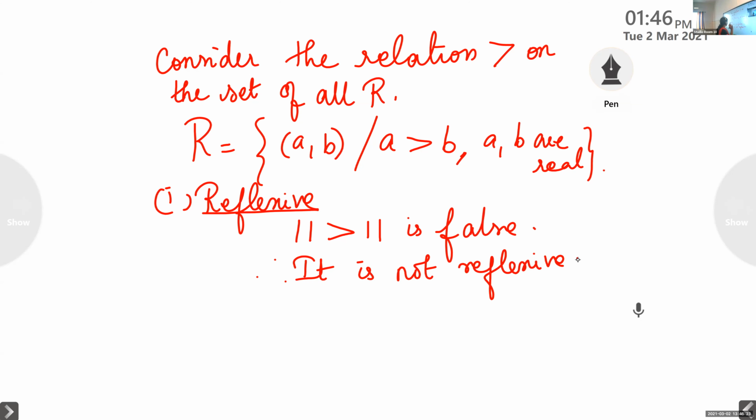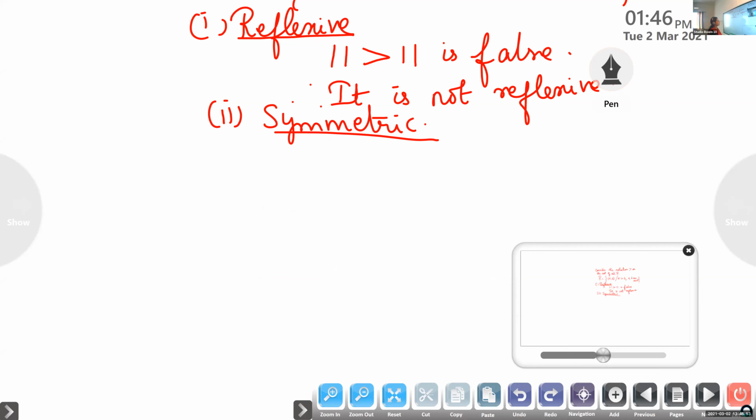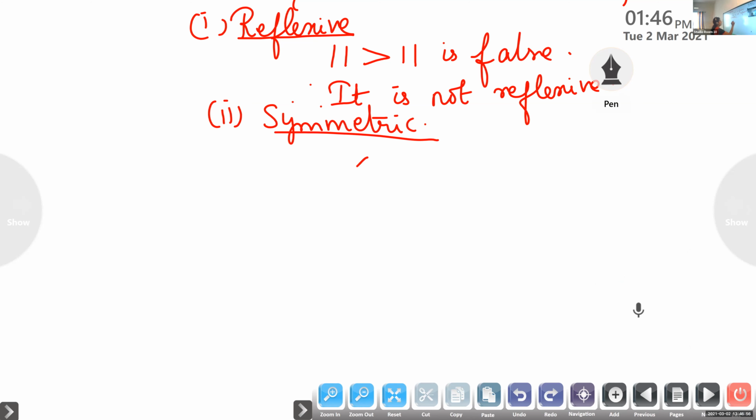Is it clear? Now look at the second case: symmetric. Will it be symmetric? Take two real numbers and check. For example, 4 is greater than 3. Whether 3 will be greater than 4?